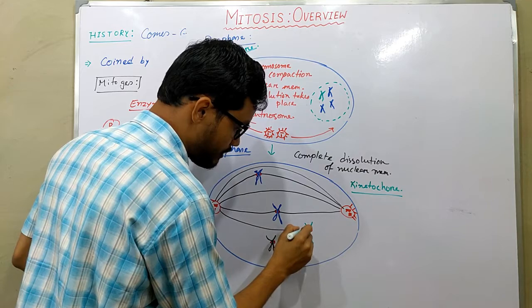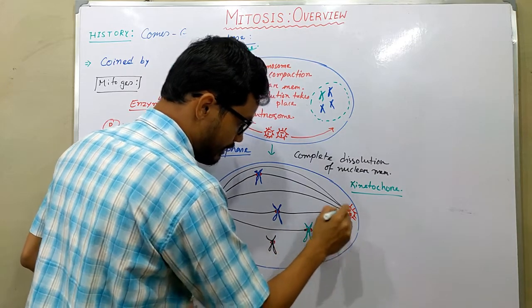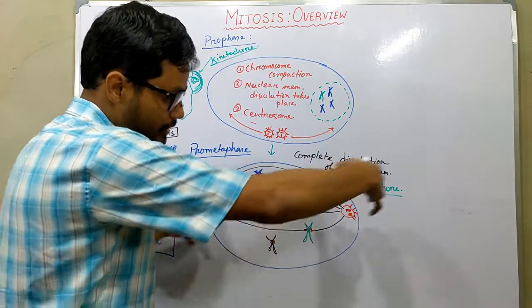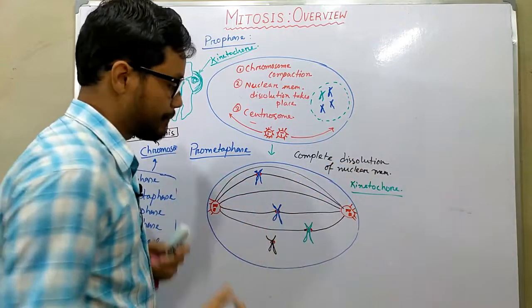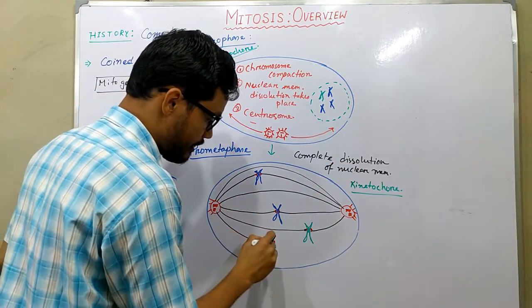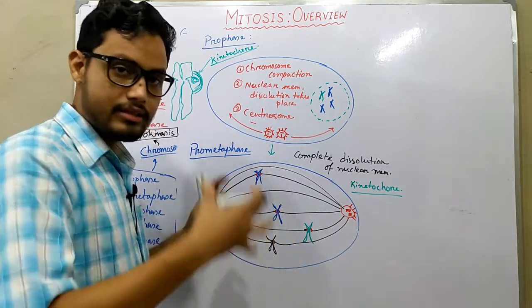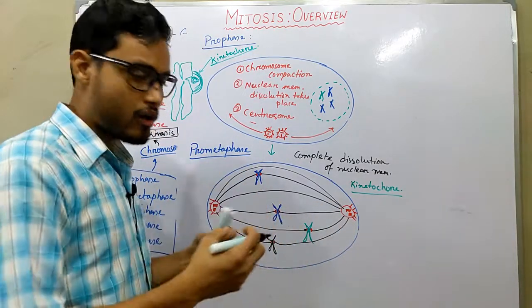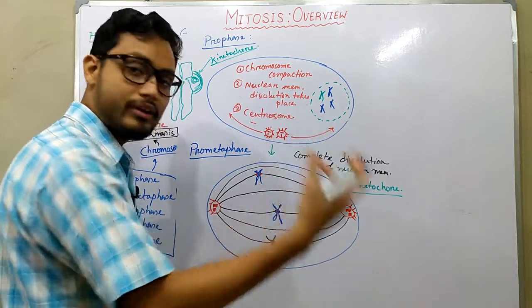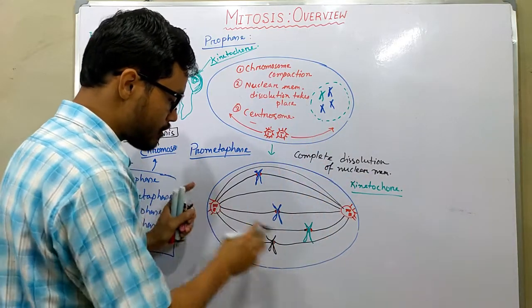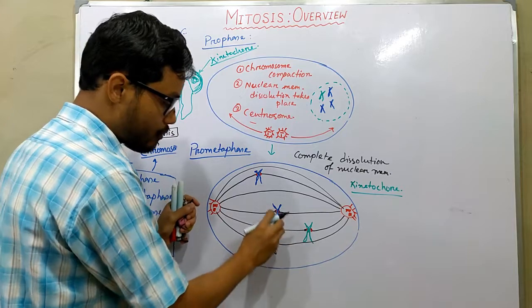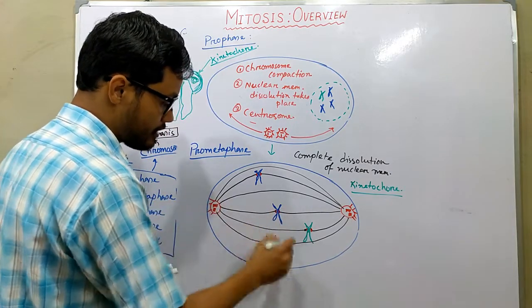When one finds a kinetochore, it binds with it and locks the centrosome with the chromosome by the help of those spindle fibers.